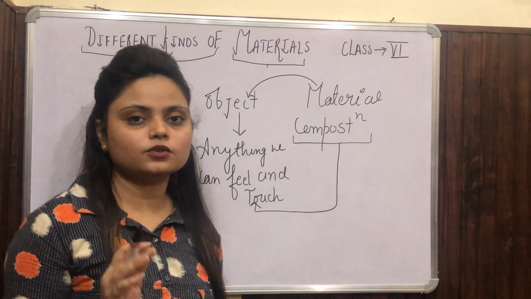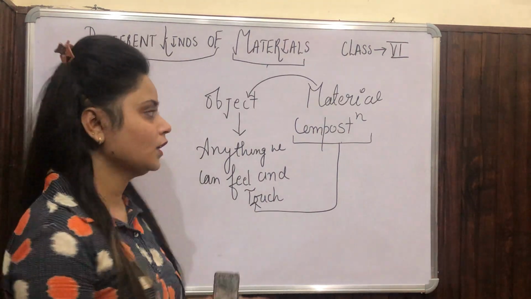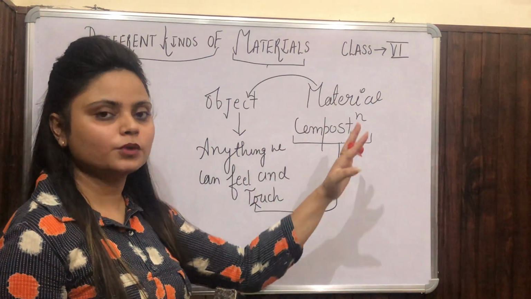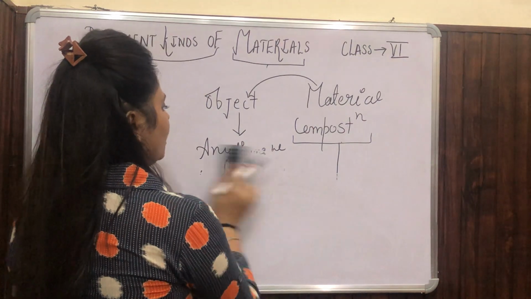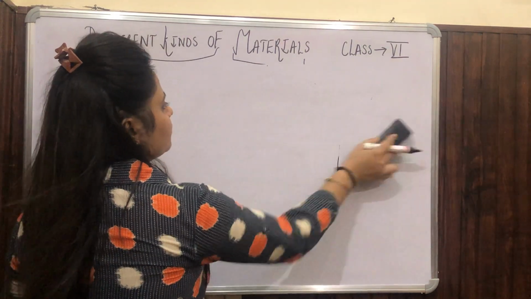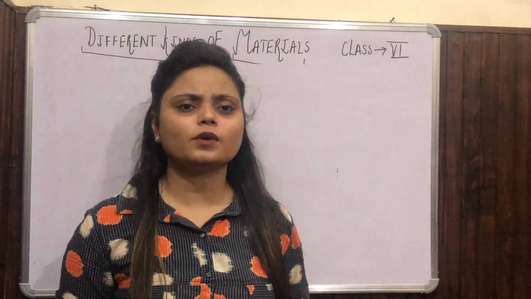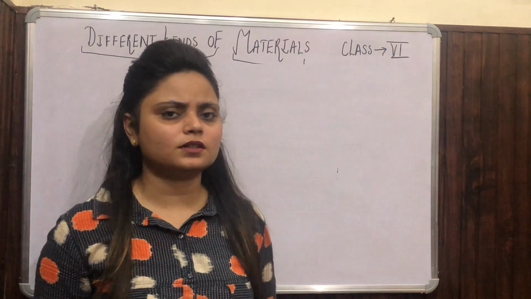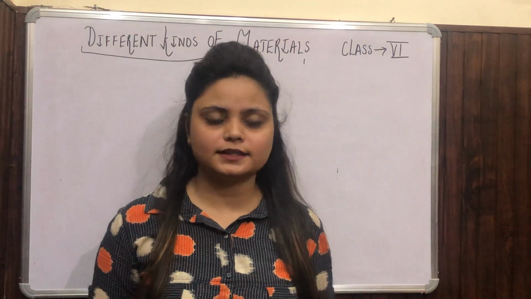The first thing you need to memorize about this chapter is object and material. Object is what? The composition of material from which an object is made, okay? After that, the first question that arises in our mind is why we need to learn about object and materials, and how I can relate this with a practical example.